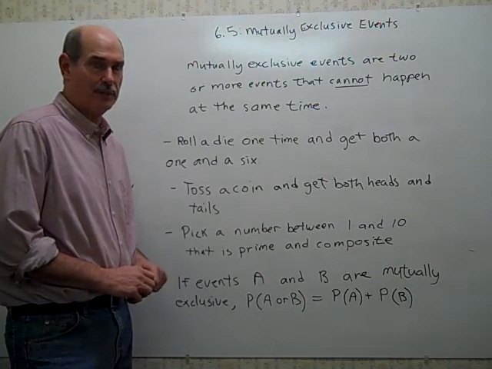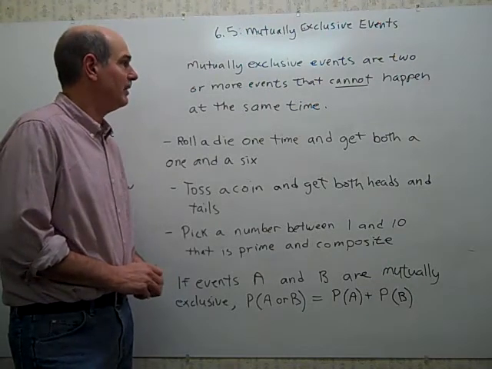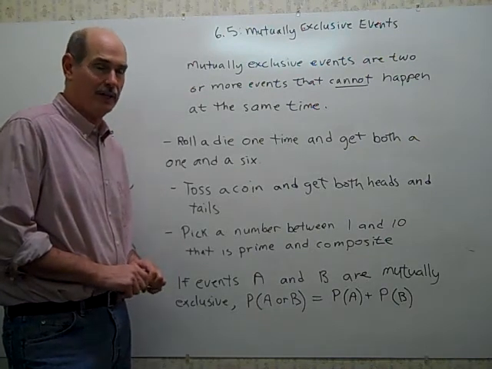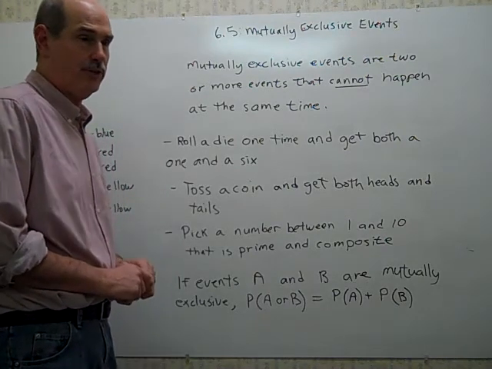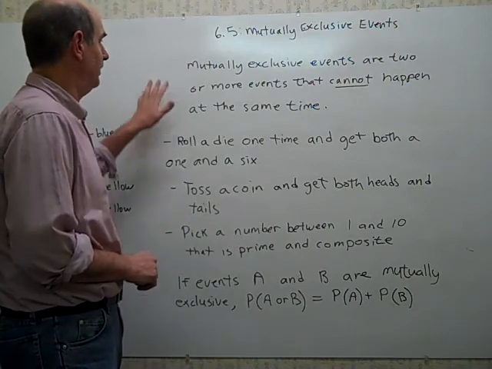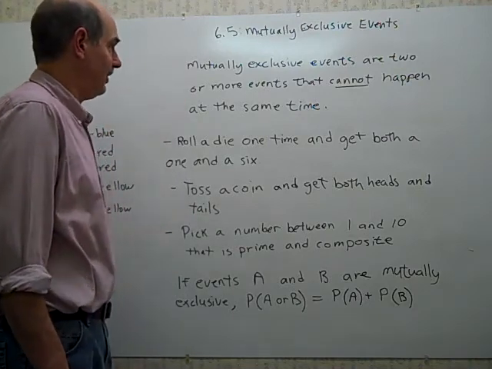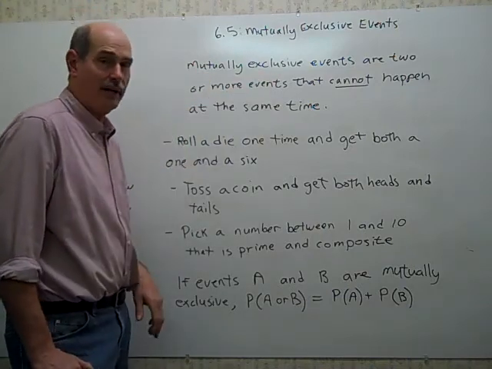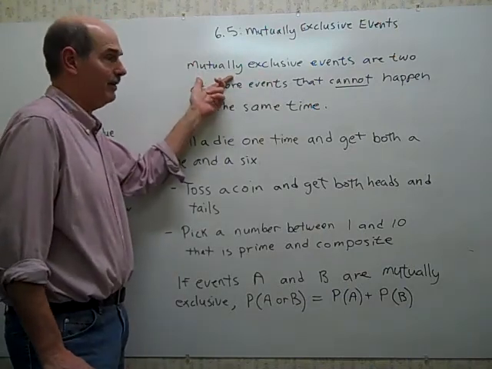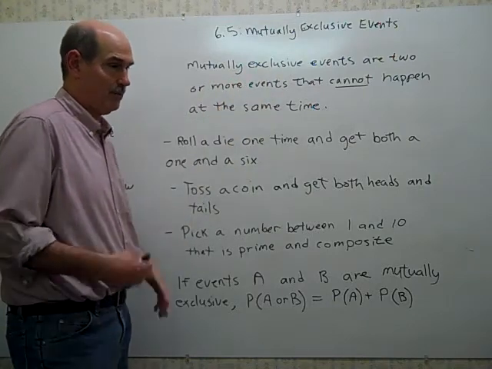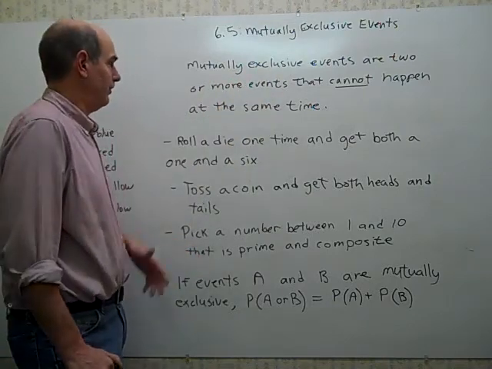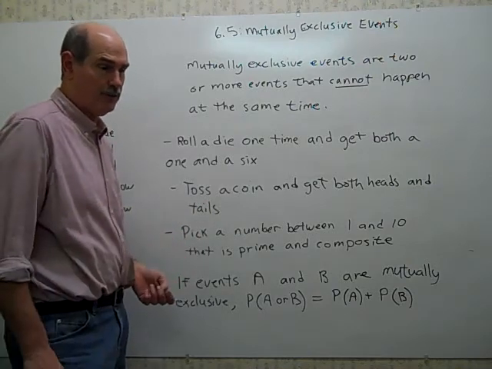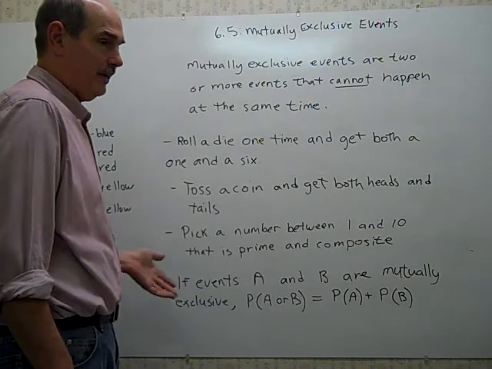It can get a little more complex than that, and there are different kinds of events that come in different categories. And one category of events are events that are mutually exclusive, and there's a pretty easy definition of that. They're events that can't happen at the same time. The word mutually exclusive kind of implies that, because mutual means together and exclusive means not together. So there's things that we're thinking about as being together, but they really can't be together, so they are mutually exclusive. If one's present, the other's not.